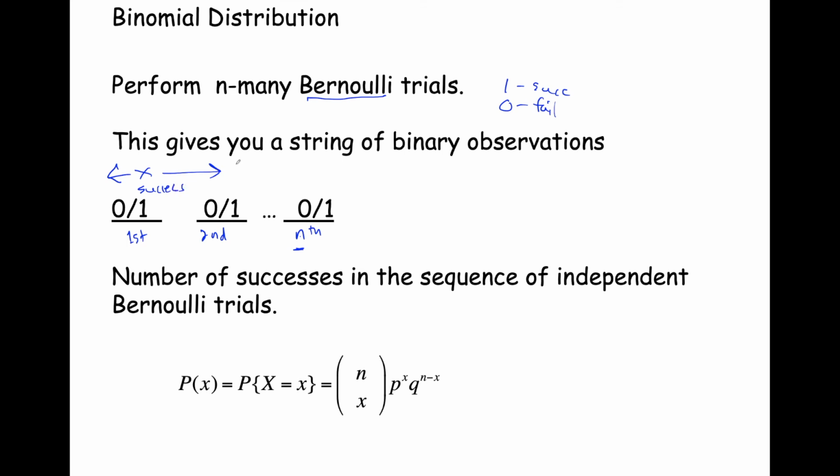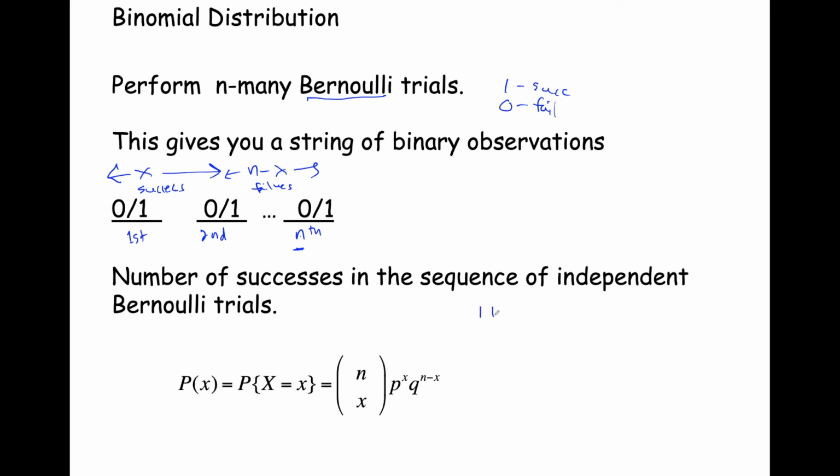And then that means the remaining n minus x are going to be failures. Now, of course, we say n choose x because it can be all possible combinations. How many ways can you choose x of these n trials to be the success outcome? So we say n choose x times, once you have these x, the probability of success.